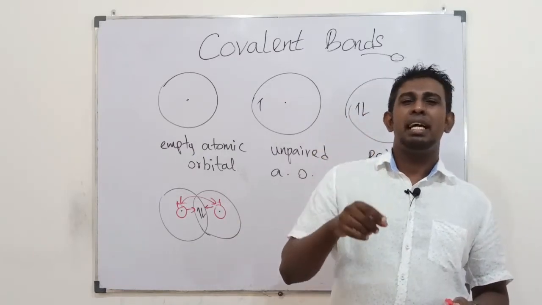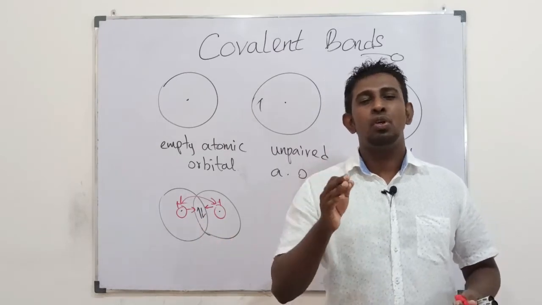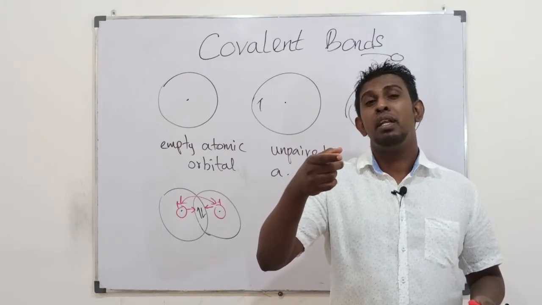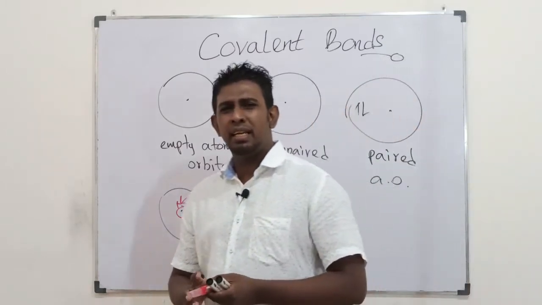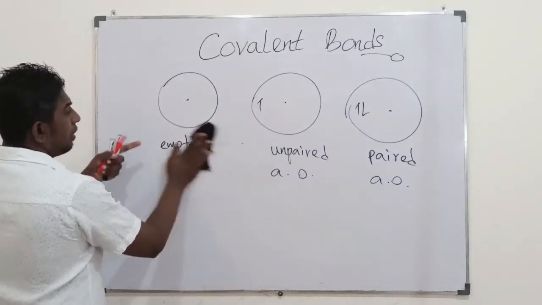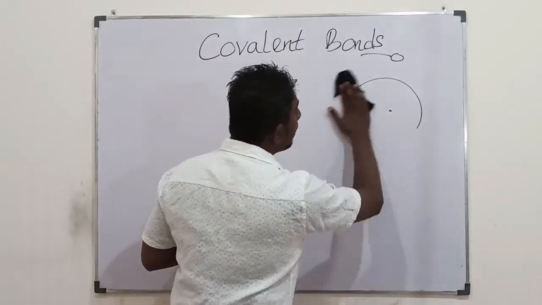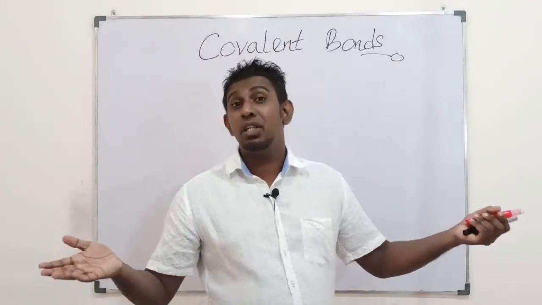Otherwise, if the repulsions are greater than the attractions, those overlappings would not be effective. It's going to be impossible. So let's find out which overlappings between empty, unpaired and paired atomic orbitals are effective and which are impossible.